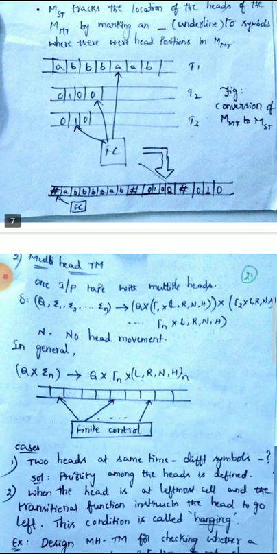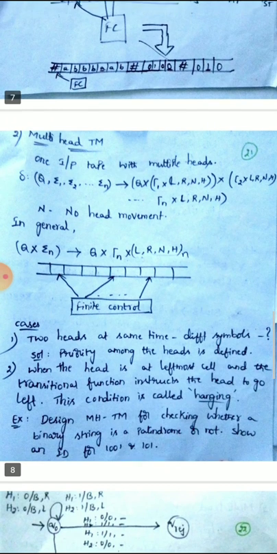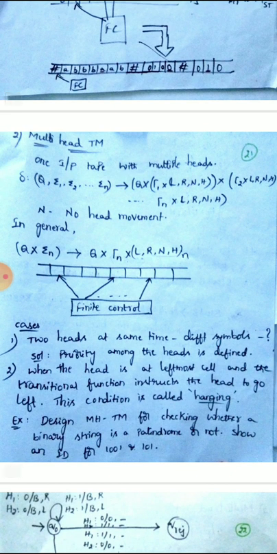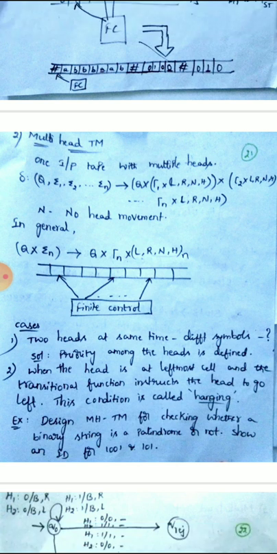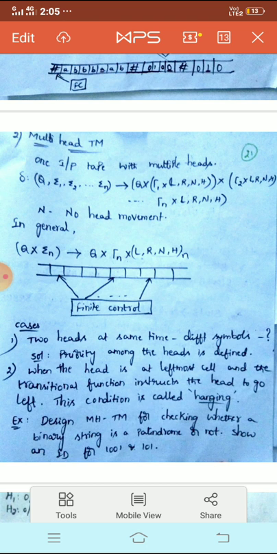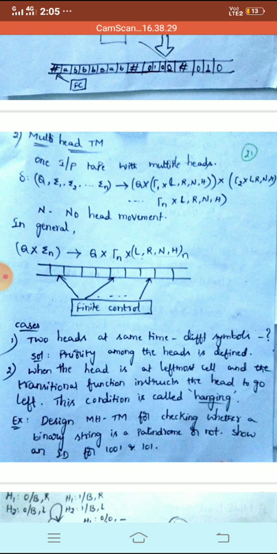Clear? Coming to the second variation of Turing machine, that is multi-head Turing machine. Multi-head Turing machine means there is a single tape. Instead of a single read write head, here we can add n number of heads. How the transition function varies?